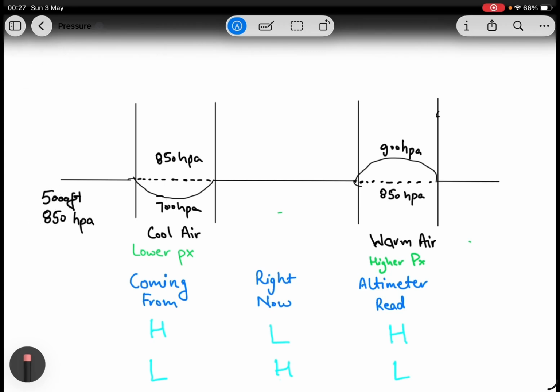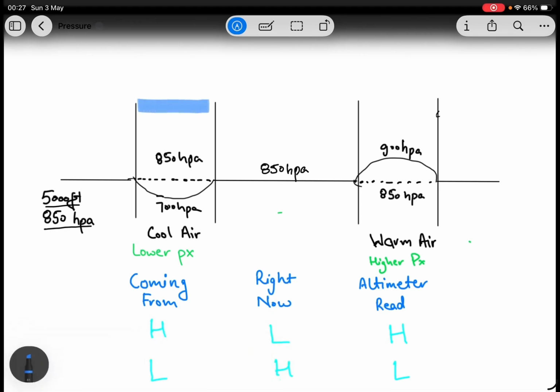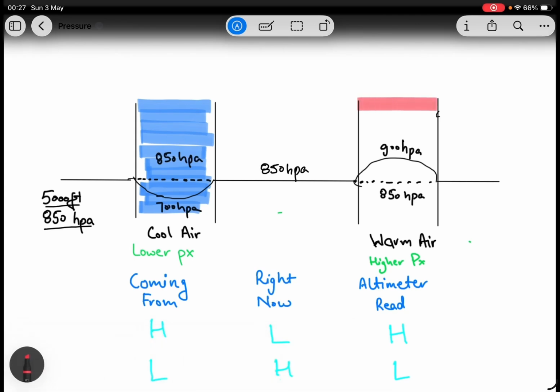At 5,000 feet, we have 850 hectopascal. In normal conditions, 850 hectopascal is here. It is a cool layer, cool air or cold layer, whatever. This is warm air.